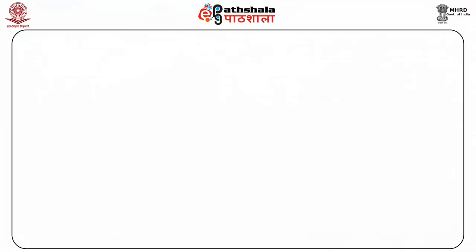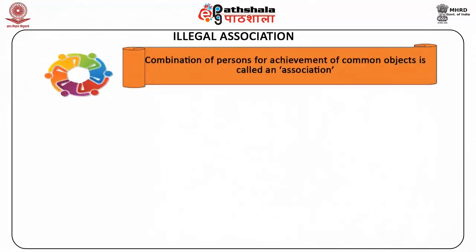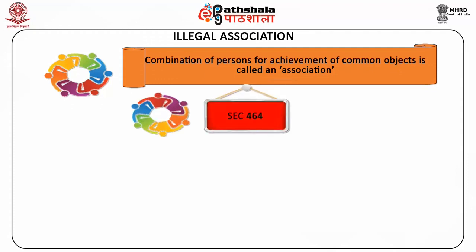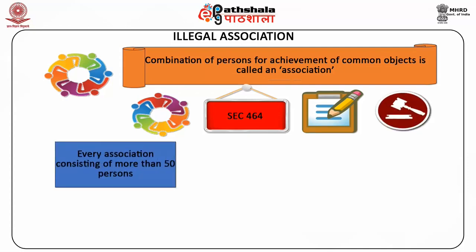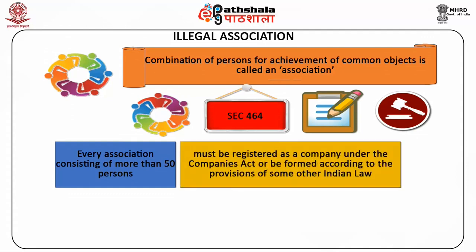We shall now study about illegal association. Combination of persons for achievement of common objects is called an association. In order to protect the public from the mischief of large trading associations whose membership may constantly go on changing, Section 464 provides for their compulsory registration. According to Section 464, every association consisting of more than 50 persons must either be registered as a company under the Companies Act or be formed according to the provisions of some other Indian law.